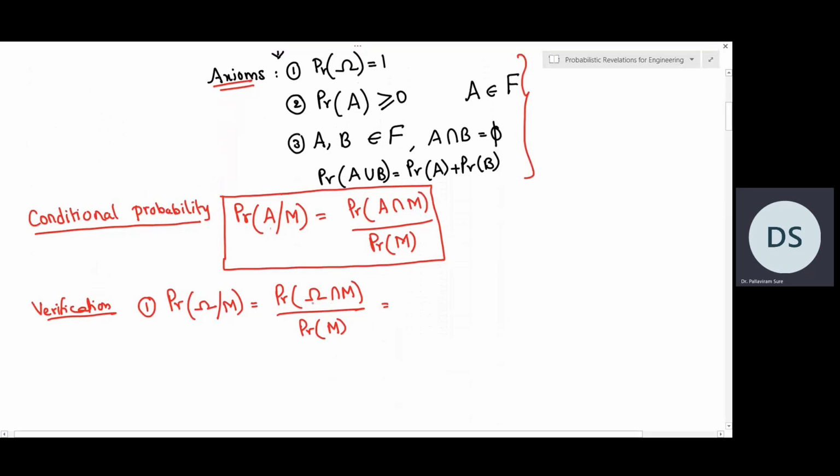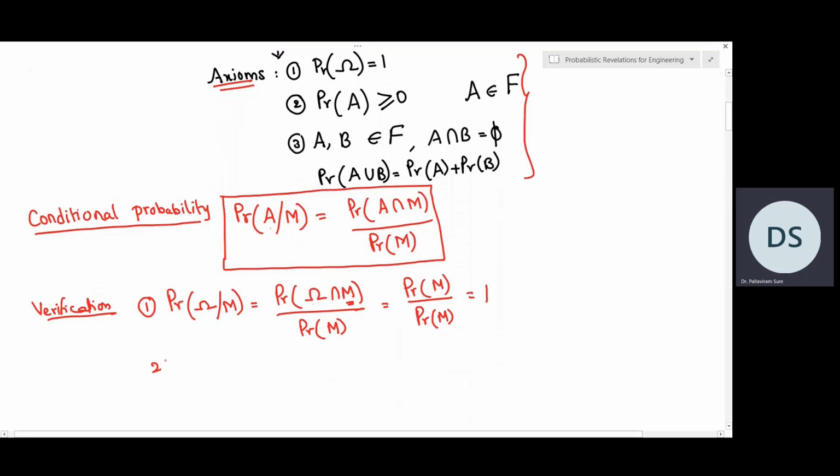So intersection of sample space with M gives us only M, because sample space comprises of all the possible outcomes and M is an event which comprises of only few of the outcomes of omega. So this will be probability of M divided by probability of M. So the answer is 1. So this verifies the first axiom of probability.